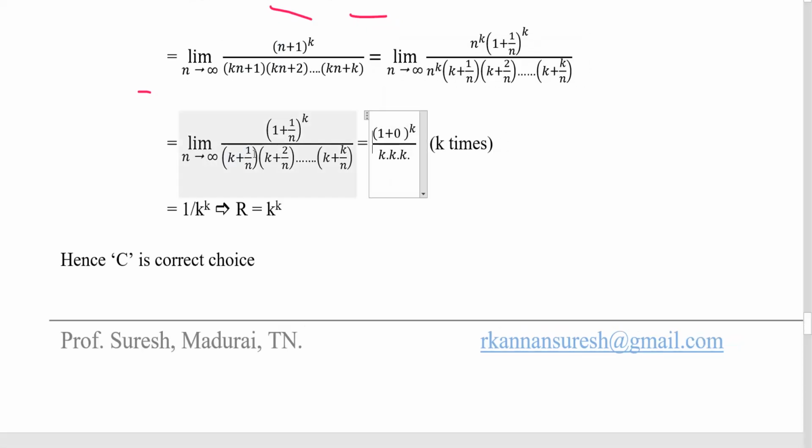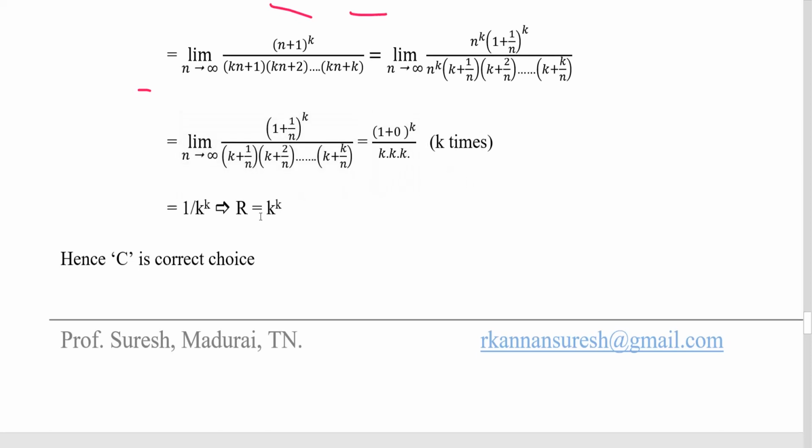Take the limit. This will be 1 by n, and the limit as n tends to infinity of 1 by n is 0. Like this all the terms: limit 1 by n, limit 2 by n, limit k by n, all will be 0. So we get k, and k comes how many times? k times, 1 by k power k. So actually 1 by r equals 1 by k power k. That is also important. So r equals k power k. So C is the correct choice.